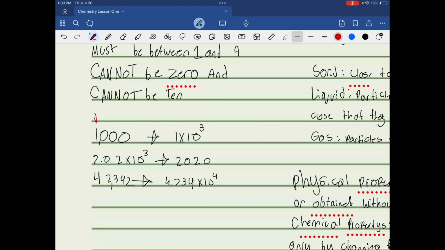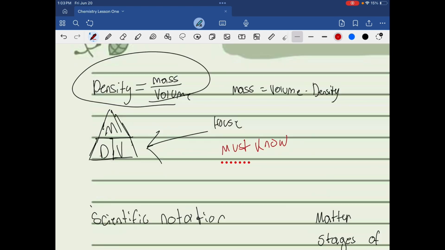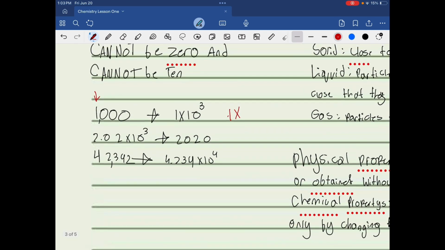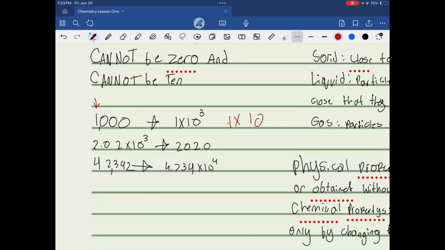It's a 1. So that right there will be our base. Now, do we have any other significant numbers? Not that we see right now. So we don't need to put anything. So we put times 10, and then we count our zeros. 1, 2, 3. You can also count your digits as well. So times 10 to the third will be our correct answer.